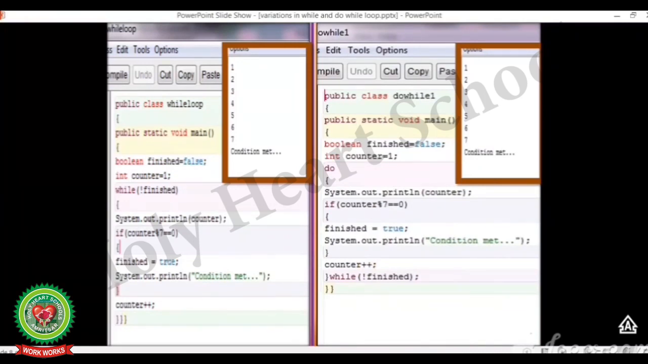Again the condition is checked at the last, while not finish. Now the value of while will be the same, that is false. Again we will enter the do loop and the value of counter, that is 2, will be printed. So in the same way as we have done in the while loop, the value of counter will be printed till the time the value of counter changes into 7, that is 7 modulo 7 double equal to 0. The value of finish is changed into true and the message will be printed, System.out.println condition met. So in both the cases our result will be the same.